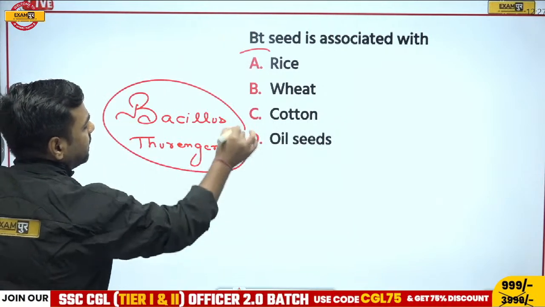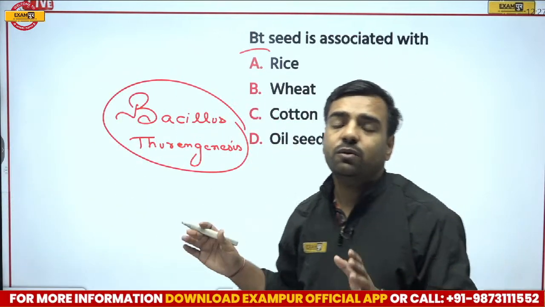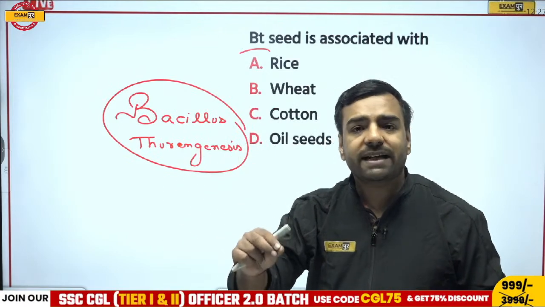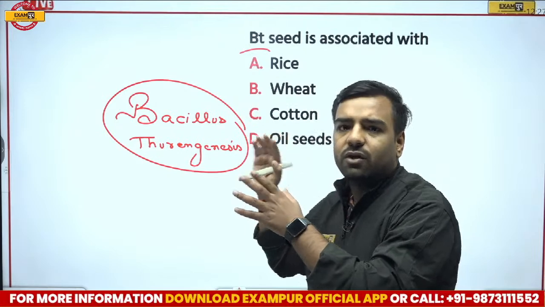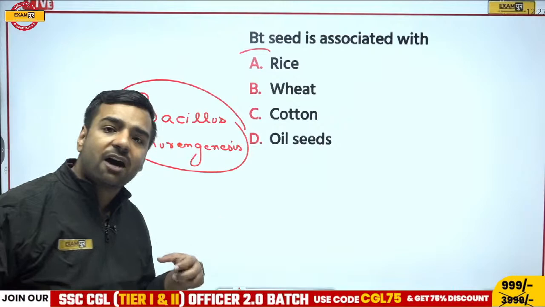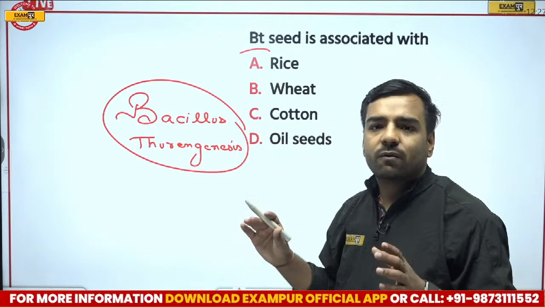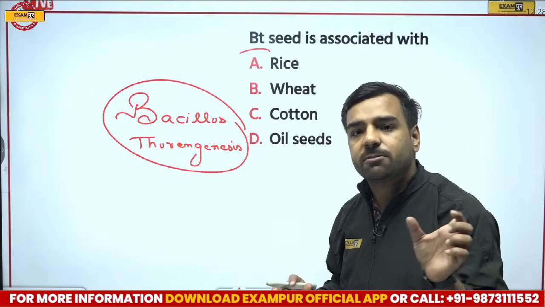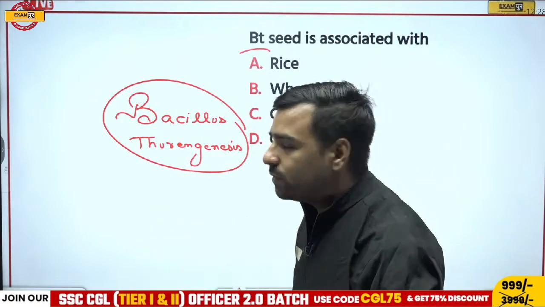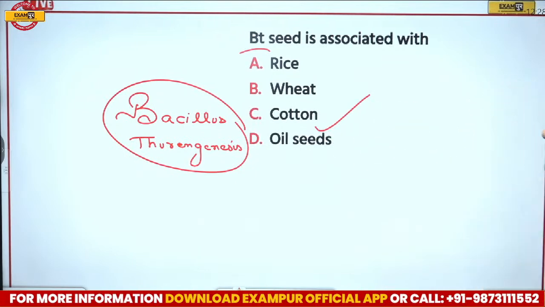If we want to protect our crops and plants from microbes which may do harmful activities and destroy the plants, we use the technology known as biotechnology to prevent those issues. So in order to prevent that, we use BT seeds, which are associated with cotton.